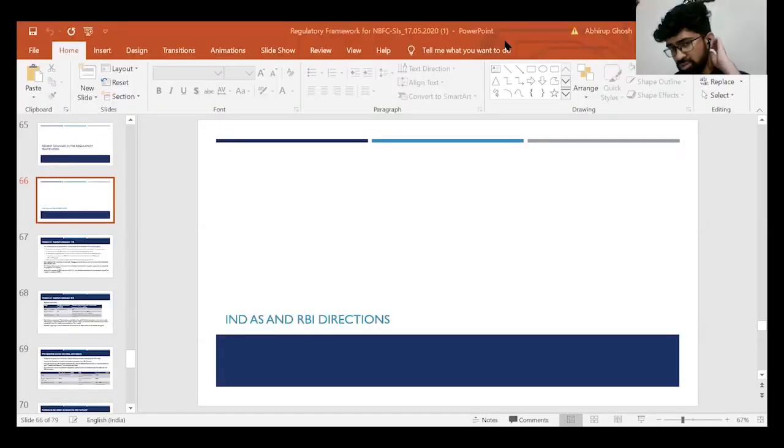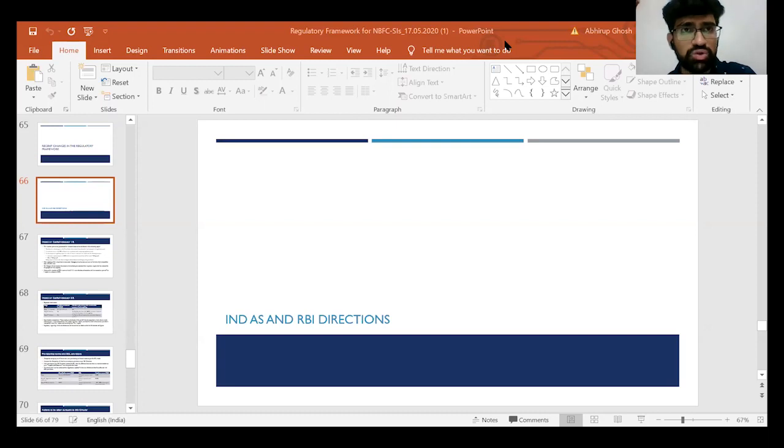In this part, we are intending to cover two recent changes. One was the RBI circular dated 13th March, which was on Ind AS, and the other one was the COVID-19 relief package. I'll start with the 13th March circular first. This was a much needed circular. Several of the NBFCs have been complying with Ind AS since last year, and a huge chunk of NBFCs had to prepare their first financials as per Ind AS without any proper guidance from RBI.